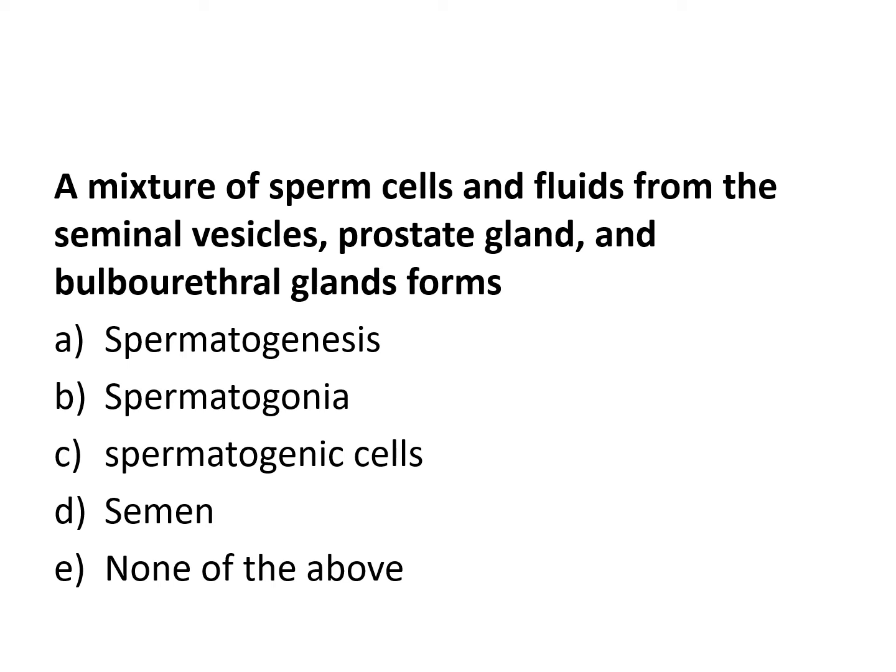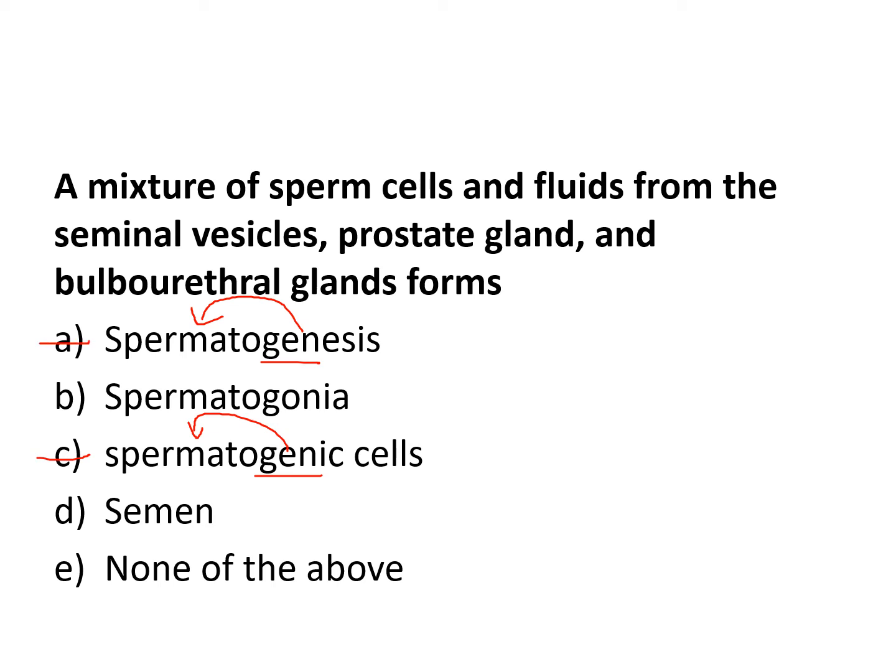A mixture of sperm cell and fluid from the seminal vesicle, prostate gland, and bulbourethral gland forms. So everything together is known as formation of sperm. A cell that will eventually become sperm. So we know it's not these.